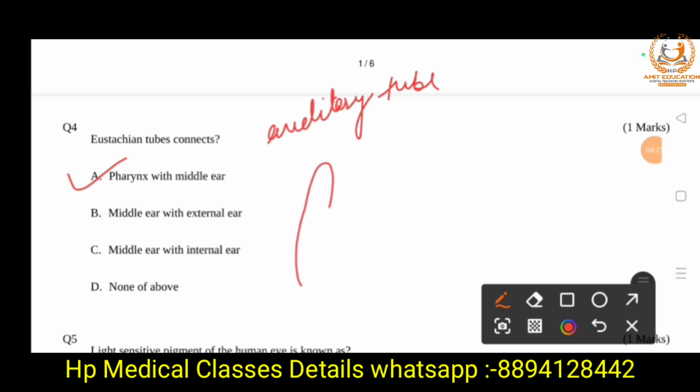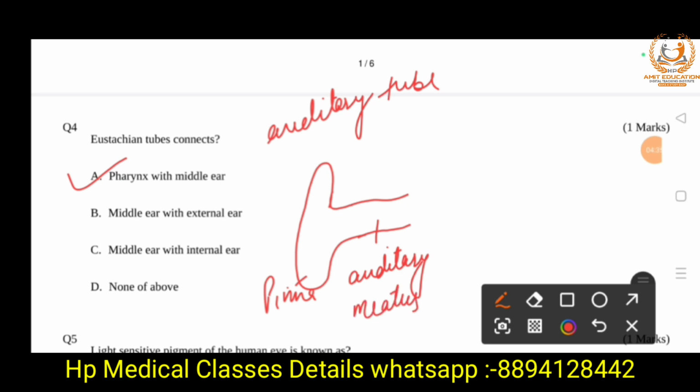This is the structure of the external ear. This is the pinna, and the auditory meatus. In the external auditory meatus, small hairs are present, and this is the eardrum, which connects to the tube, the pharynx. So the eustachian tube extends from the anterior wall of the middle ear to the lateral wall of the nasopharynx.